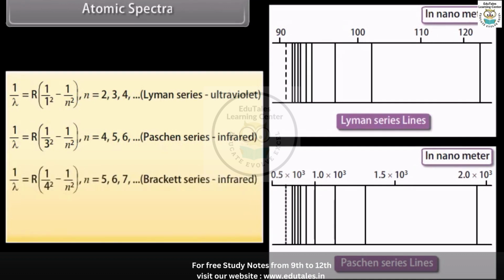Brackett series, which is given by 1 upon lambda equals R times (1 upon 4 squared minus 1 upon n squared). Here the value of n may be 5, 6, 7, 8 and so on. Pfund series, which is given by 1 upon lambda equals R times (1 upon 5 squared minus 1 upon n squared). Here the value of n may be 6, 7, 8, 9 and so on.